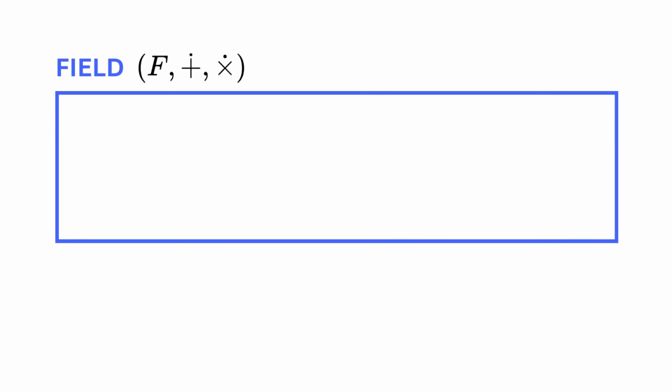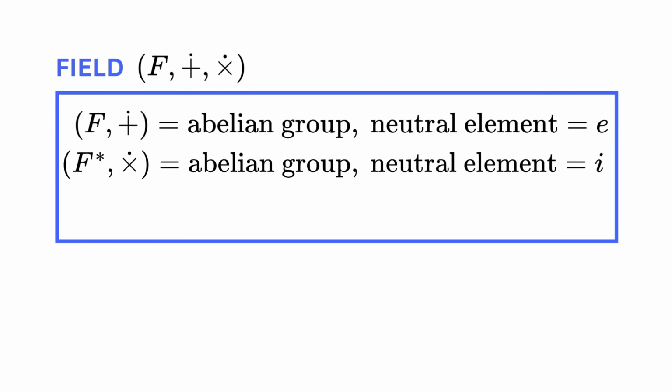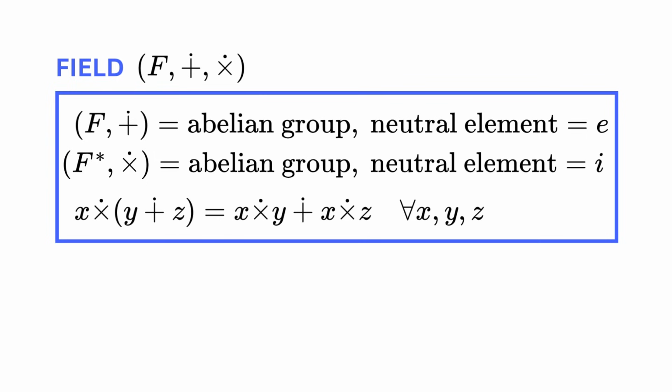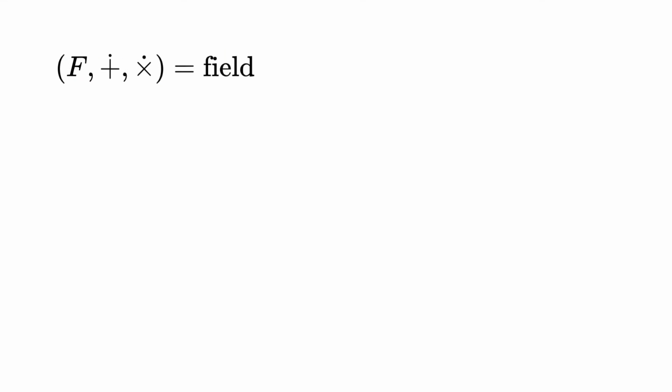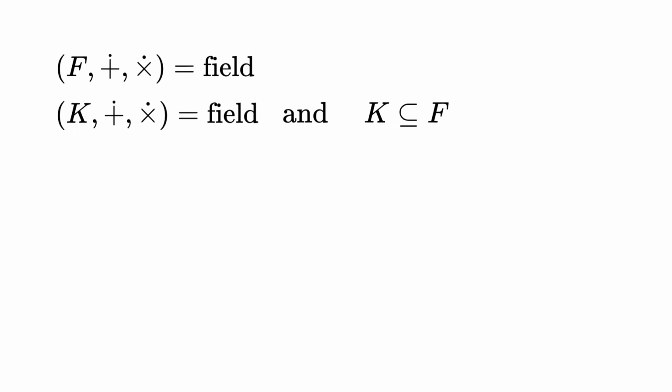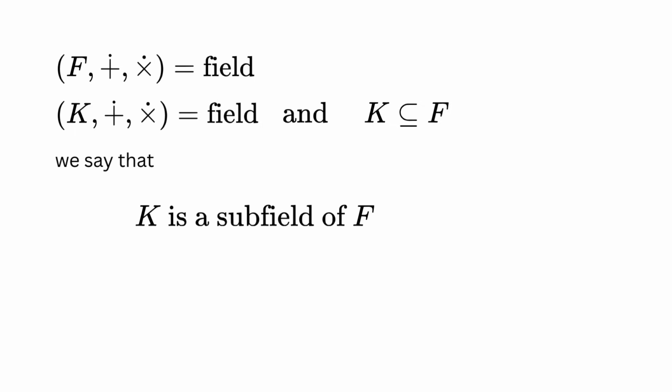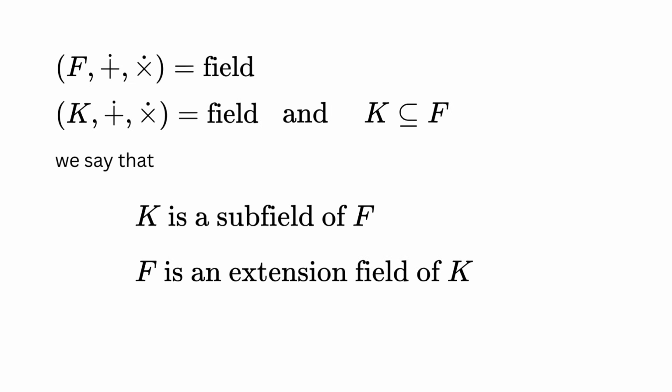A field is a set F with 2 binary operations dot plus and dot times defined in it such that F endowed with dot plus is an abelian group, F** endowed with dot times is an abelian group, and the 2 operations are linked by the distributive property. For a field, the notation F** indicates the set F without the neutral element of the additive operation dot plus. If F is a field and K is a subset of F, which is also a field under the same operations, we say that K is a subfield of F, or F is an extension field of K. When there is no ambiguity of the meaning, we can simply say that F is an extension of K.